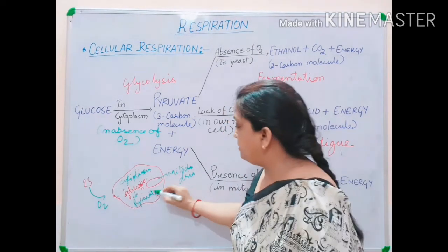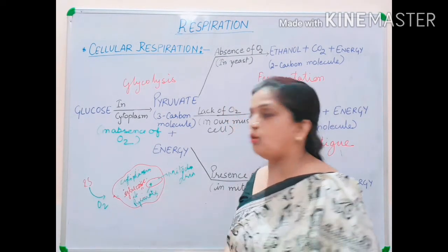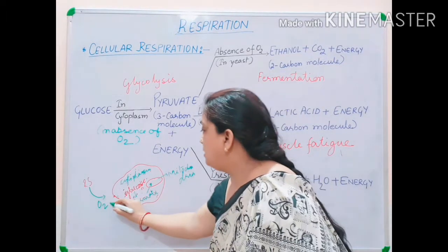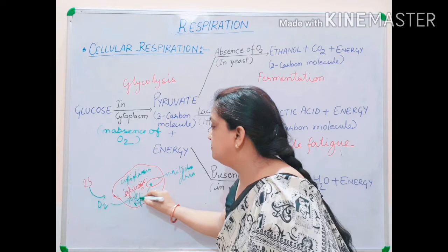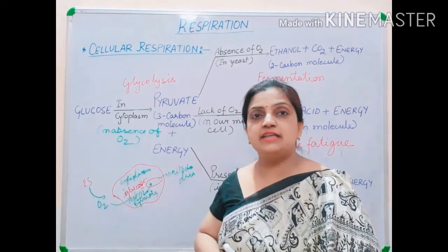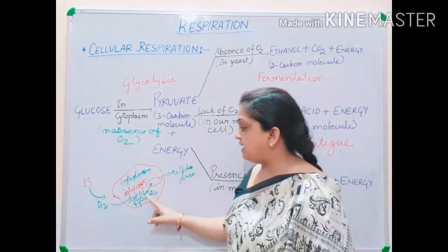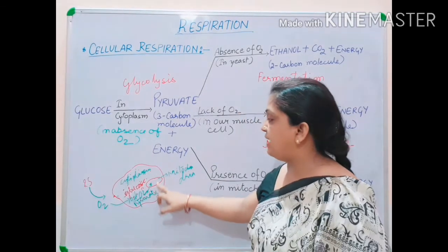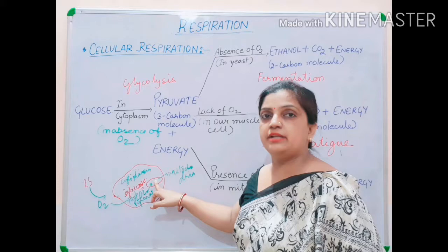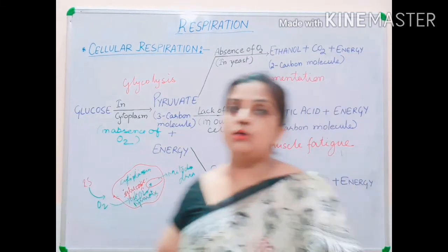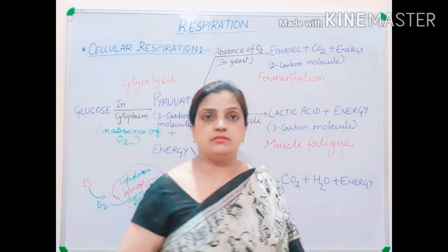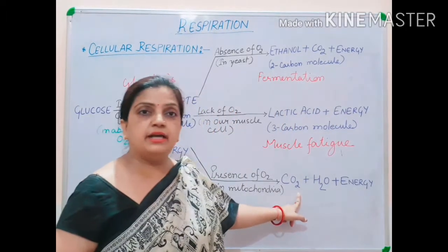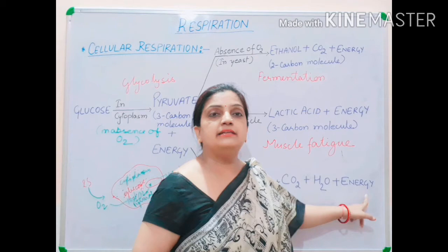Now this pyruvate will enter inside the mitochondria. Oxygen is also entering the cells, so pyruvate has received oxygen now. Along with oxygen, this pyruvate will enter inside the mitochondria, and inside the mitochondria, in the presence of oxygen, this pyruvate will break down into carbon dioxide, water and energy.